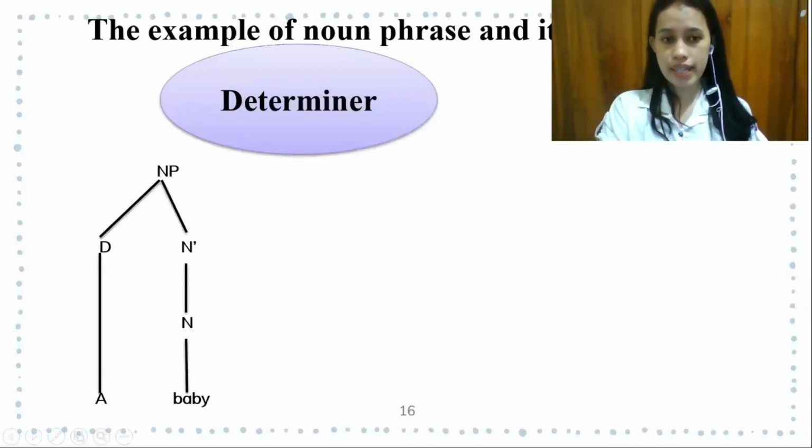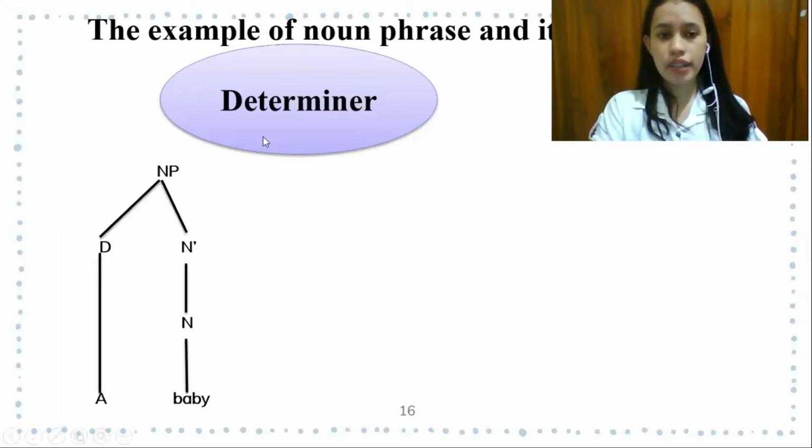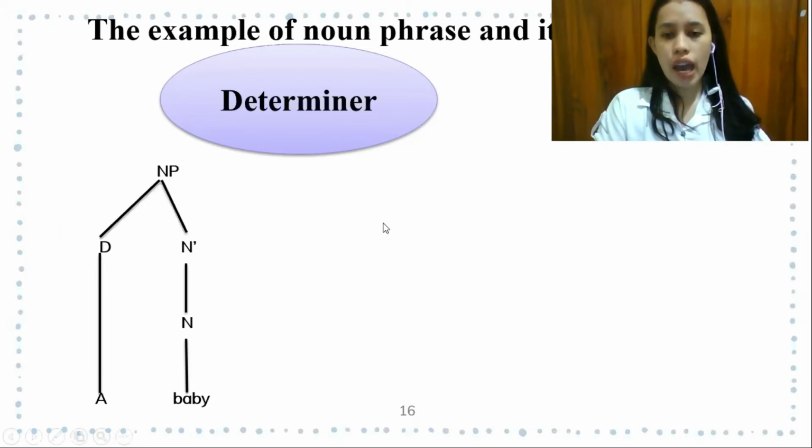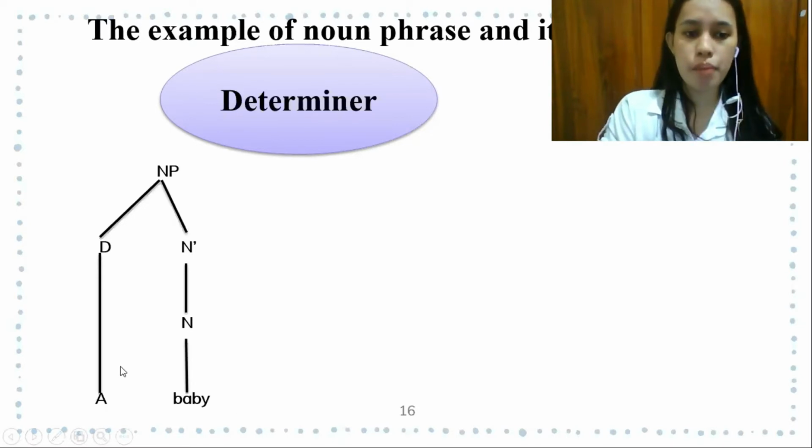As you can see in the slide, here is the example of a noun phrase and its X-bar. The determiner. I have a phrase. The phrase is a baby. In this phrase, the determiner is a. A is one of the article determiners and baby is the noun.